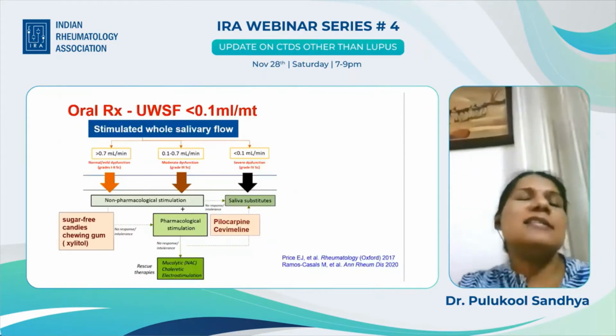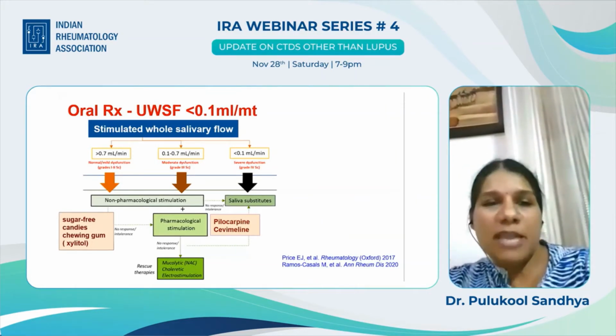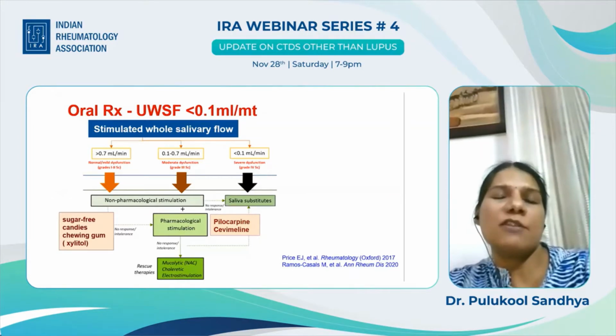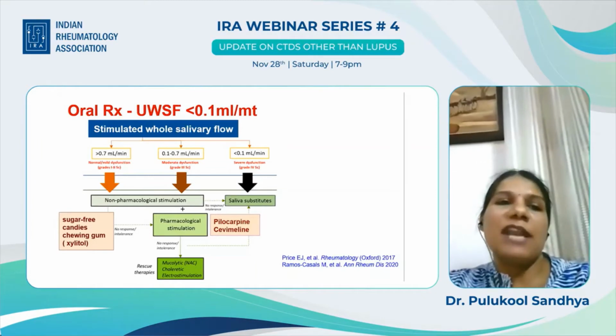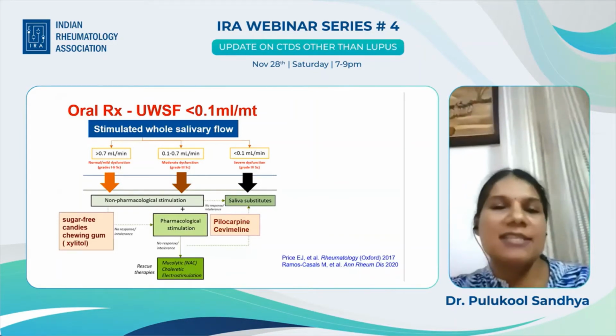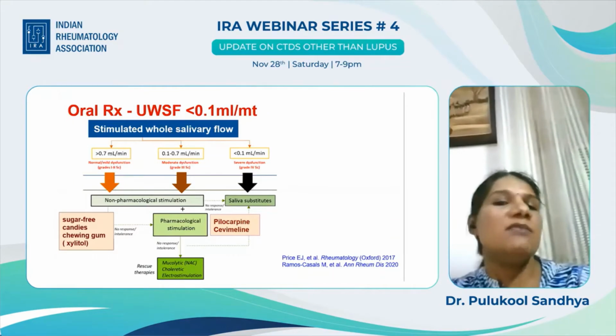Now, as far as oral treatment is concerned, the baseline sign that needs to be fulfilled is unstimulated whole salivary flow less than 0.1 ml per minute. Now, it can be further classified as mild, moderate, and severe based on stimulated whole salivary flow, which I do not think is routinely practiced in OPD. Basically, what we need to know is you have mild, moderate, and severe dysfunction.